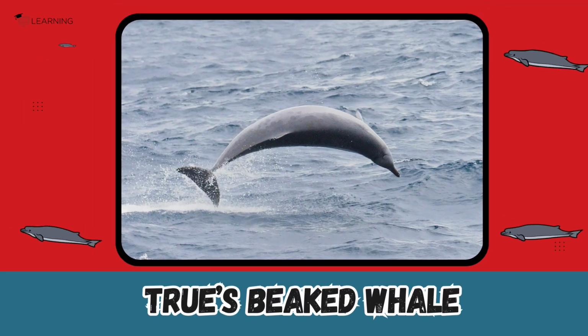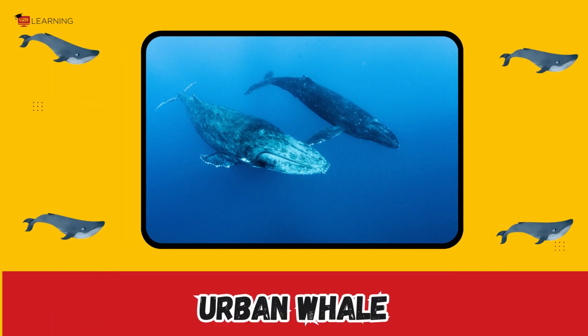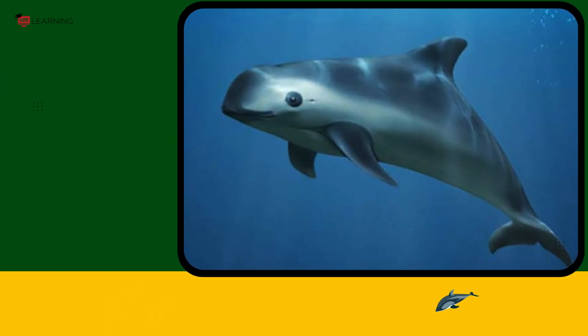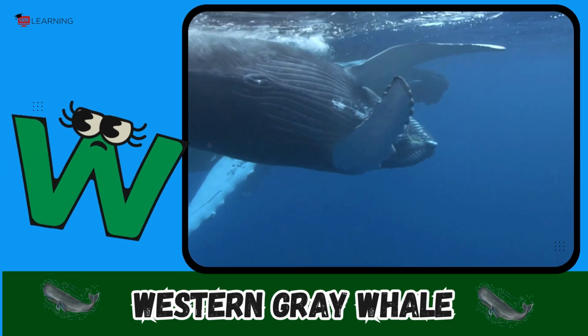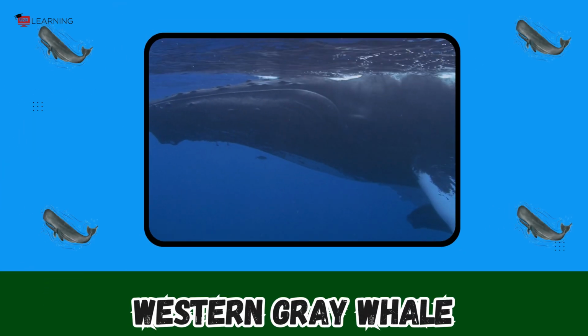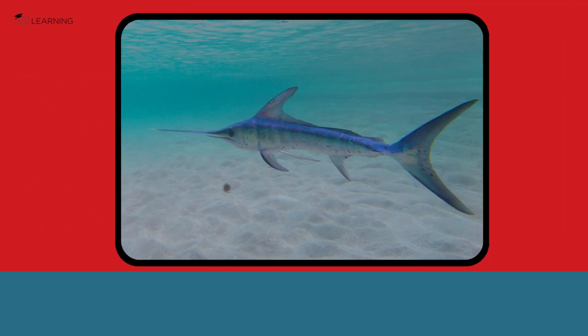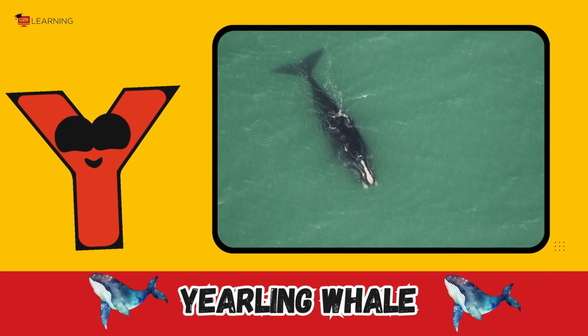True's beaked whale. U is for urban whale. Urban whale. V is for vaquita. Vaquita. W is for western gray whale. Western gray whale. X is for Ziphiid. Ziphiid. Y is for yearling whale.